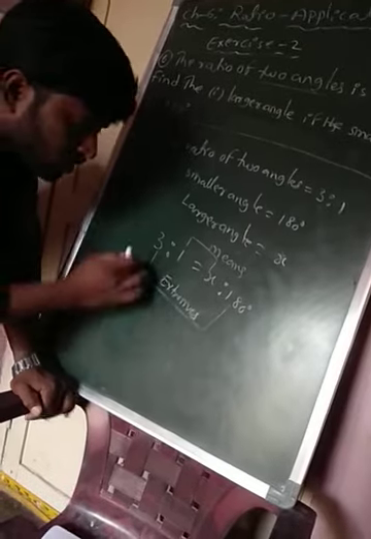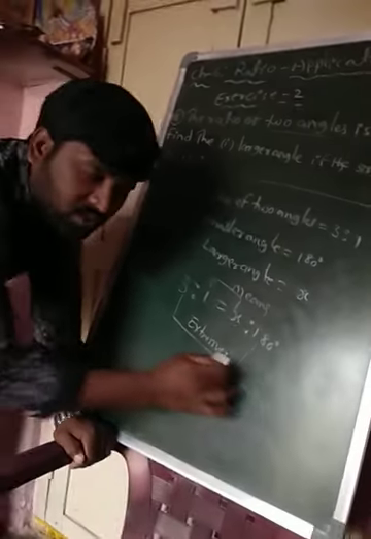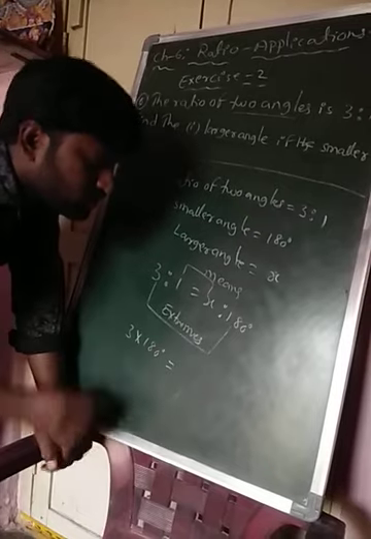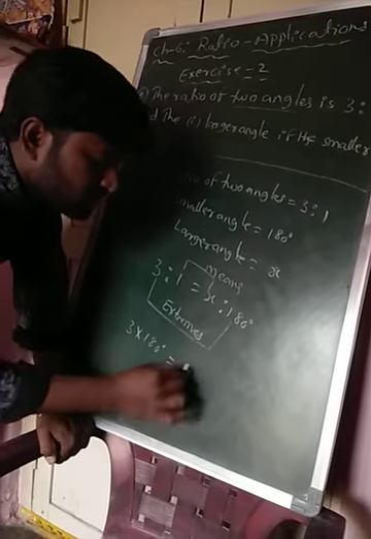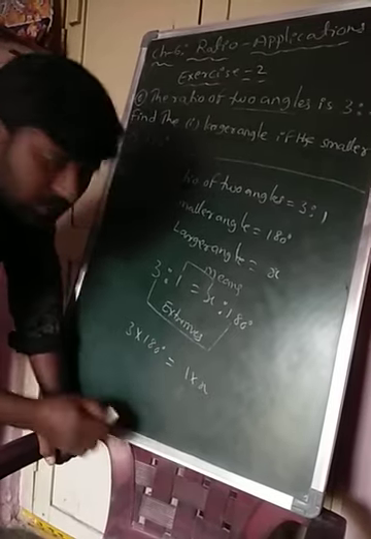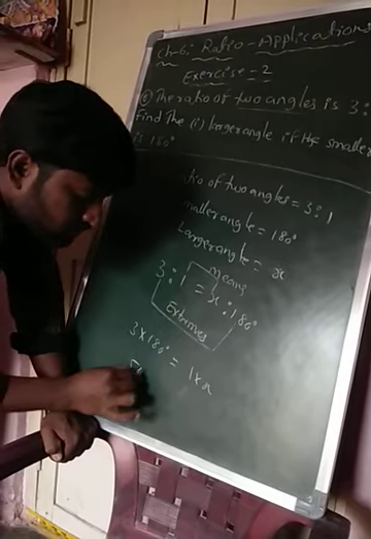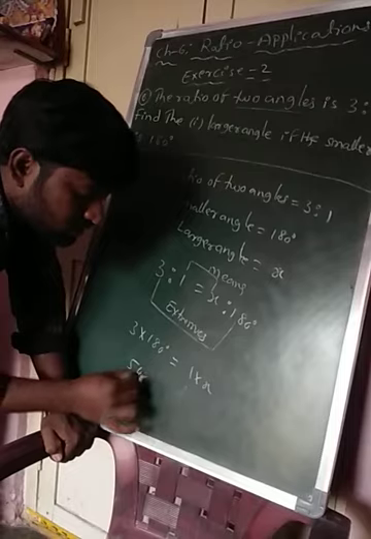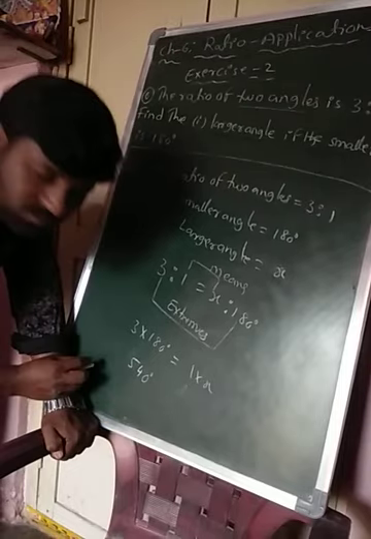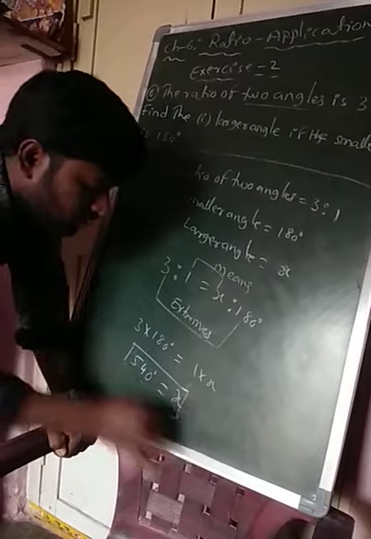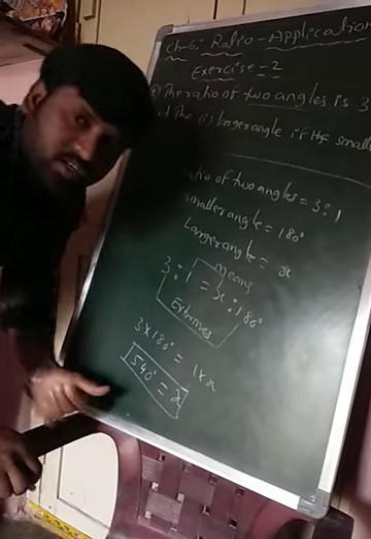Now we know the product of extremes, that is 3 into 180 degrees, is equal to the product of means, that is 1 into x. So 3 into 180 is 540, equal to 1 into x. Therefore x is equal to 540.